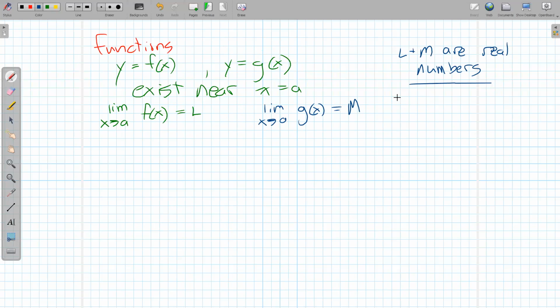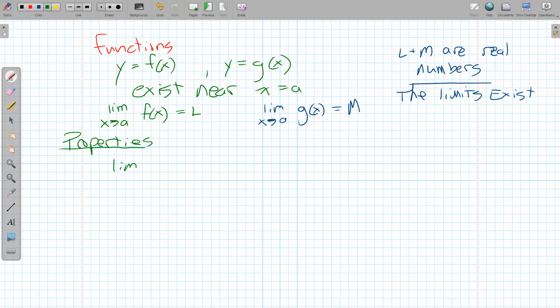Right, the limits exist. Okay, so there's no infinity going on here. We have actual numbers. A is a number, m is a number. So as long as these conditions up here are true, then we get a bunch of special properties for limits. Sometimes they're called laws or rules. I'm going to call them properties today.